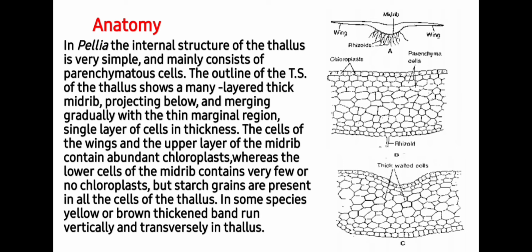In all the cells of the thallus, in some species, yellow or brown thickened bands run vertically and transversely. So you can see, unlike the Marchantiales, the thallus in case of metacrogyny and Jungermanniales is very simple and generally consists of parenchymatous cells. Rhizoids are of simple type. You can see this feature in these images.